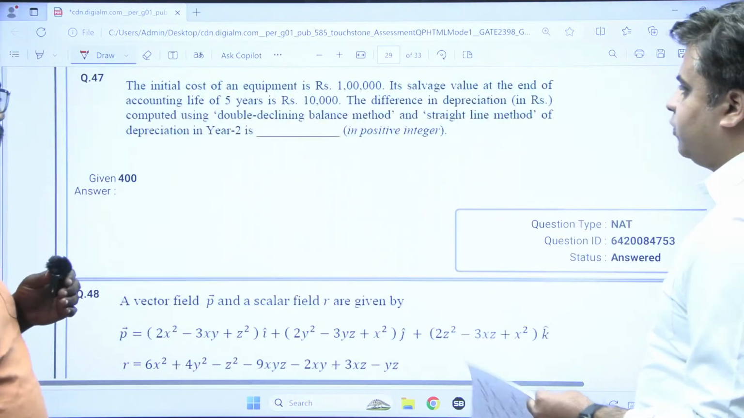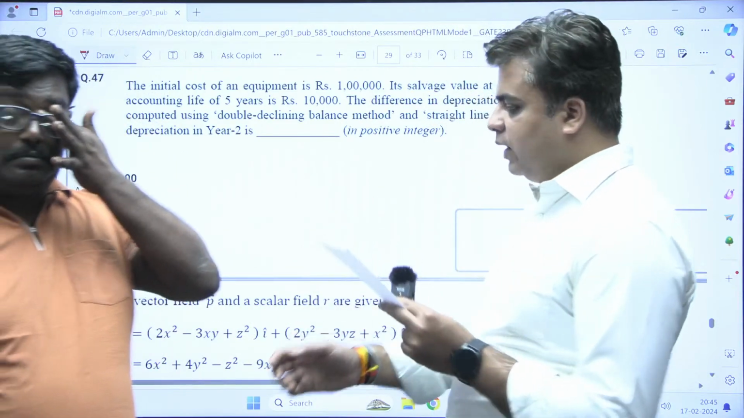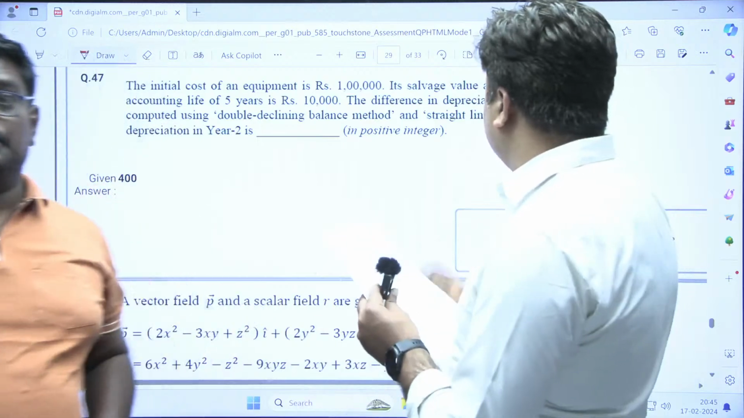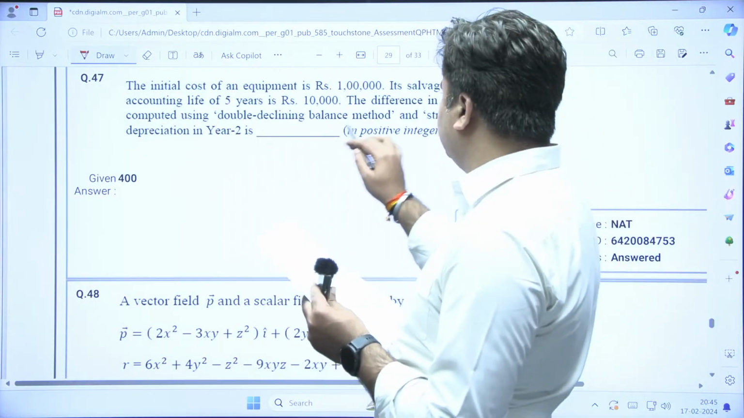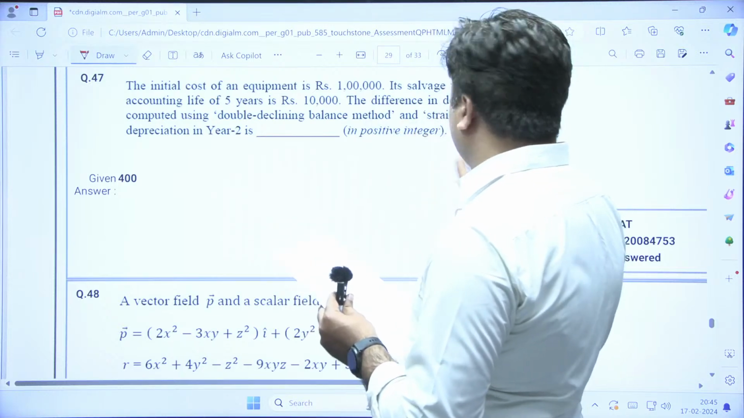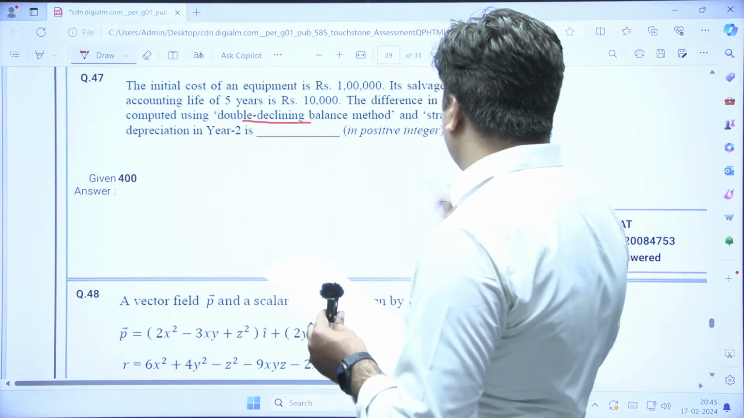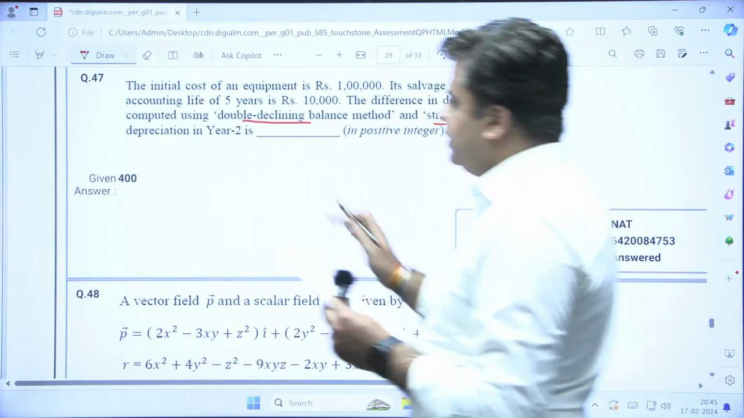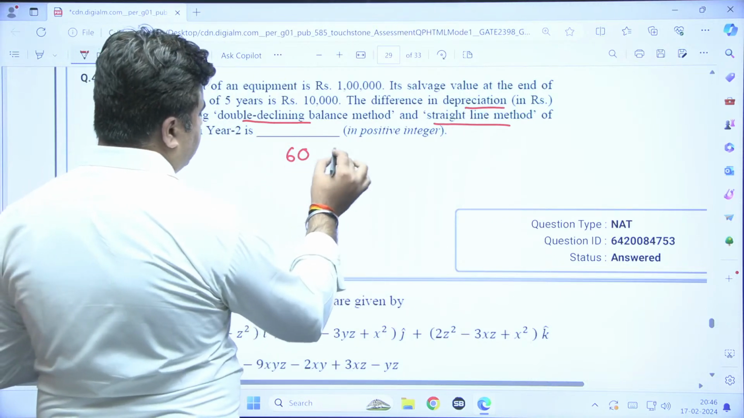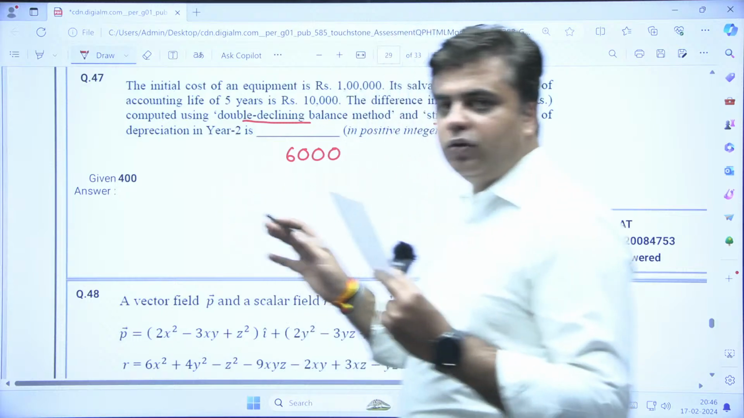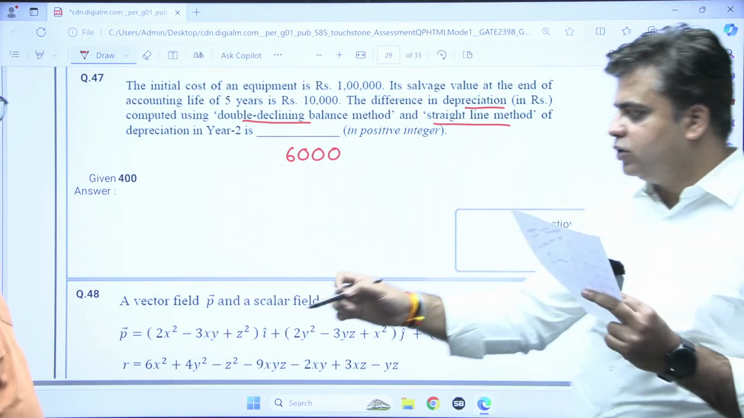Now this is the question from CMM, which is saying the initial cost of the equipment is rupees 1 lakh. The salvage value at the end of the accounting life of 5 years is 10,000. The difference between the depreciation in rupees using the double declining balance method and the straight line method, depreciation up to 2 years. So for this question, the answer is 6,000. Again, we have already done the detailed solution of this question. If you check our detailed analysis, you will get the detailed solution for this question.